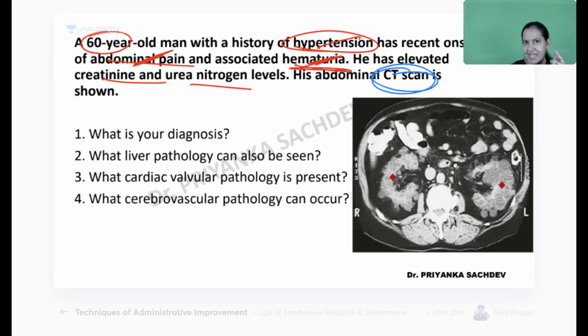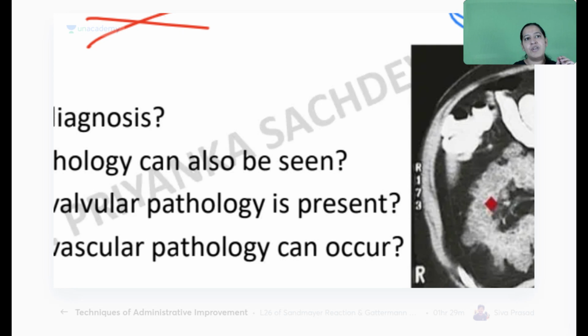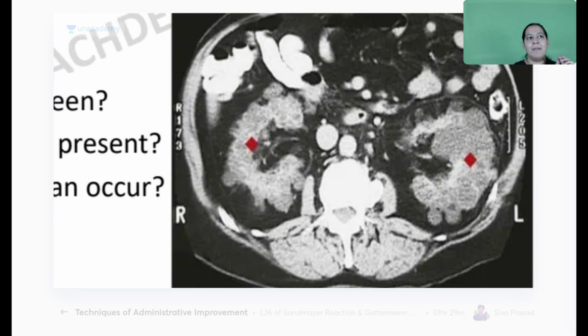So something is the problem with the kidney. Why is creatinine elevated? Why is BUN elevated? Why blood in urine? Why abdominal pain? So kidney. See the red mark in the image. I will zoom the image. You tell me the diagnosis. I'm zooming the image. You can see the 2 kidneys. This is one kidney, this is another kidney. See the surface of the kidney, of both kidneys, not only one, this kidney also. There is some problem with both kidneys. What else can you see?